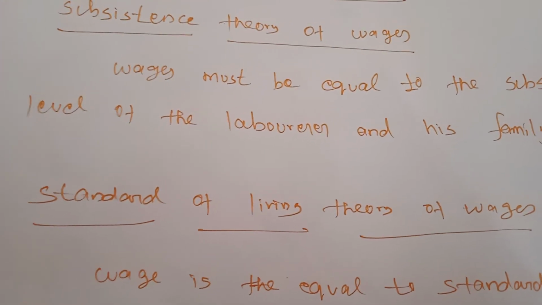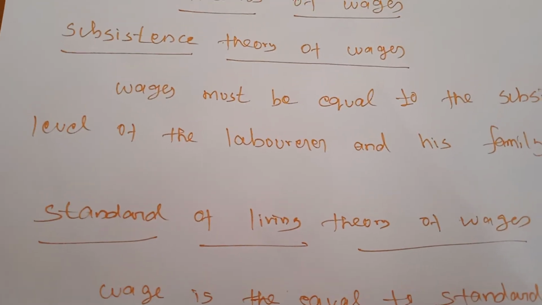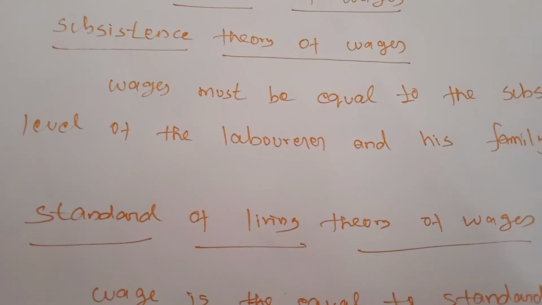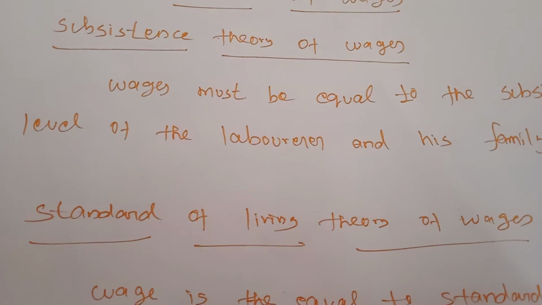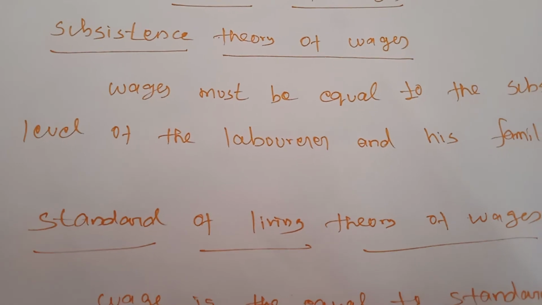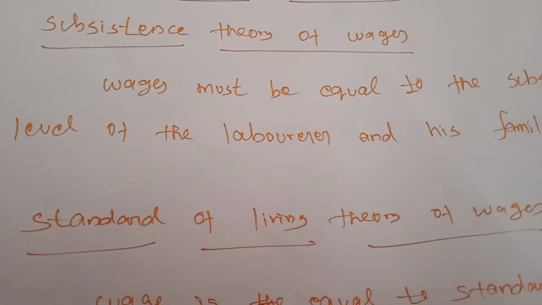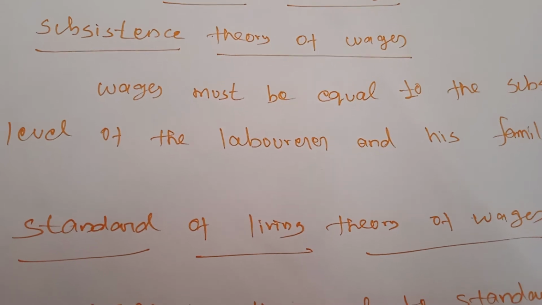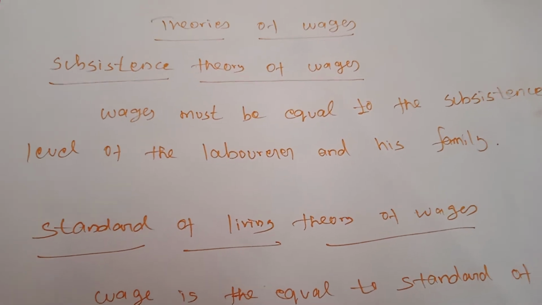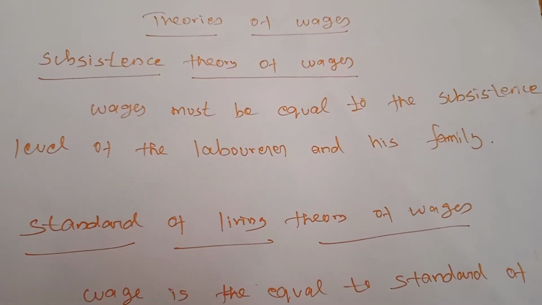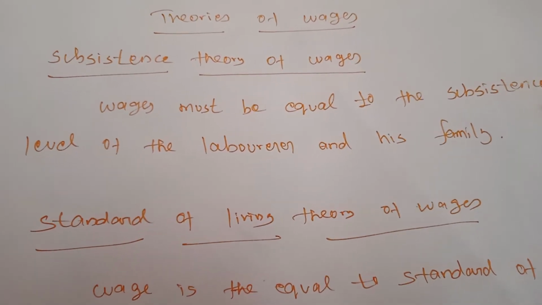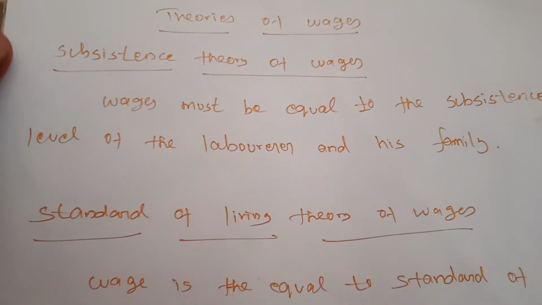On the other hand, if wages are lower than the subsistence level, there would be a reduction in population, and thereby the supply of labor falls and wages also increase to the subsistence level. Suppose you provide lower wages than the subsistence level, what will happen? The number of laborers will decrease, and because of that the wages will be increased by the union or by the laborers themselves, and the wage rate will also be increased by the producers.